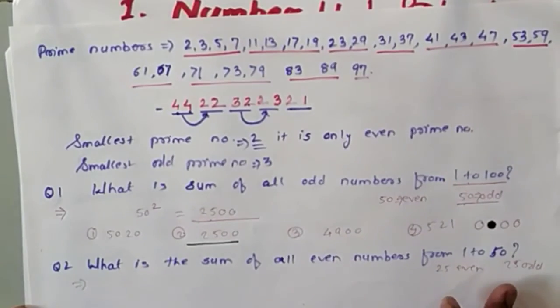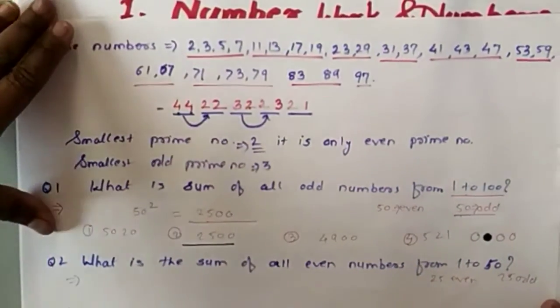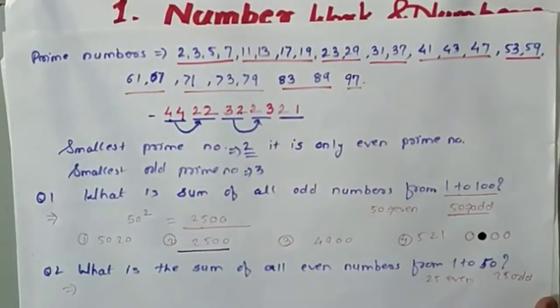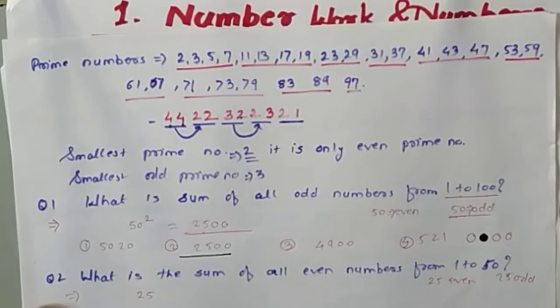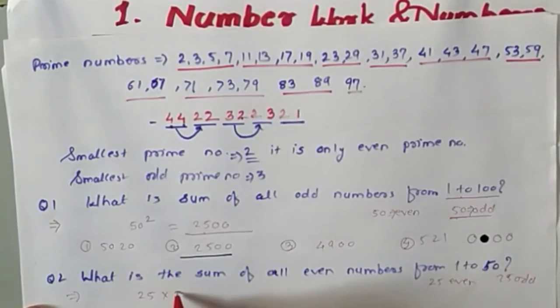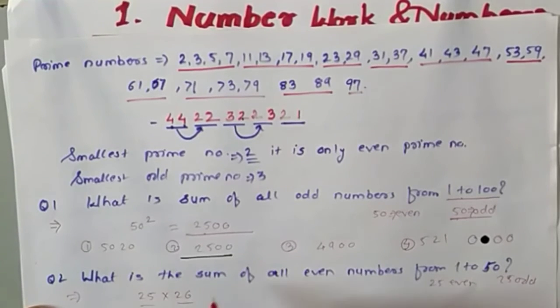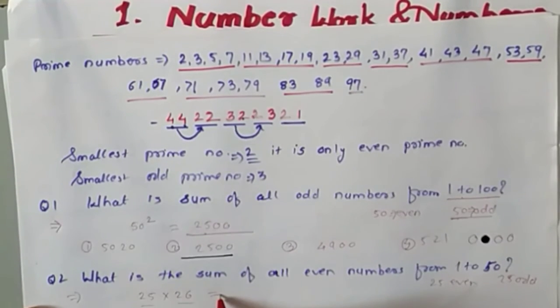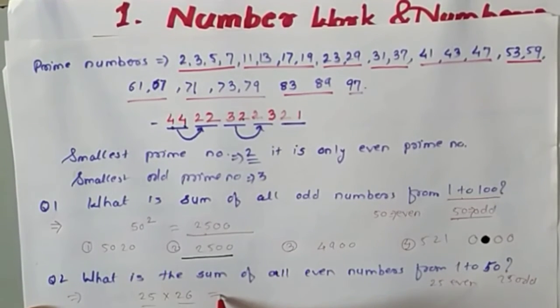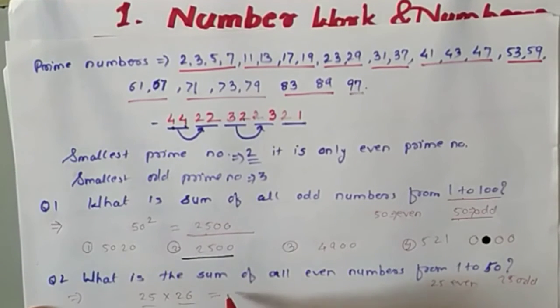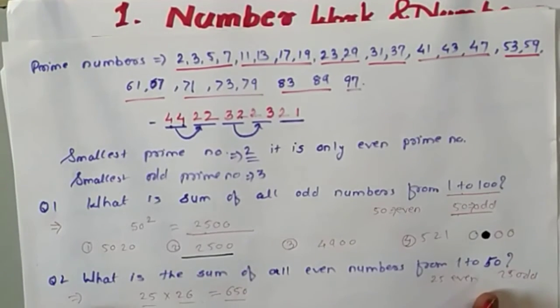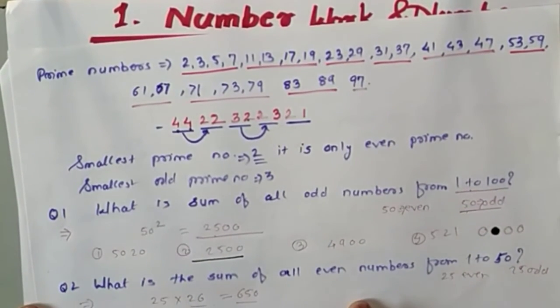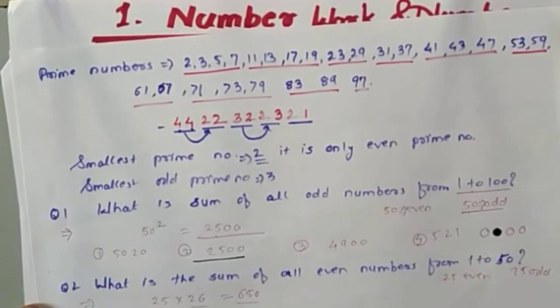For that, just write 25, the number I told you, and we use 25's next number, which is 26. If you multiply these two, you will get the answer to this question. The multiplication of these two is 650. So 650 is the sum of all even numbers from 1 to 50.